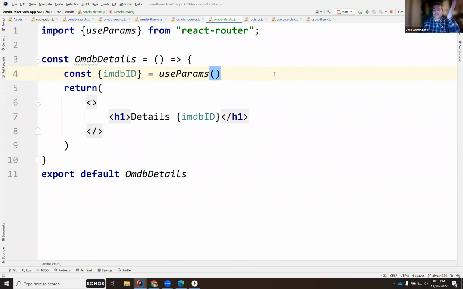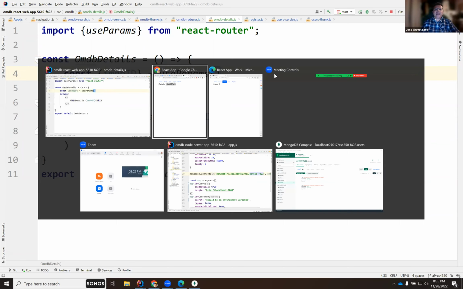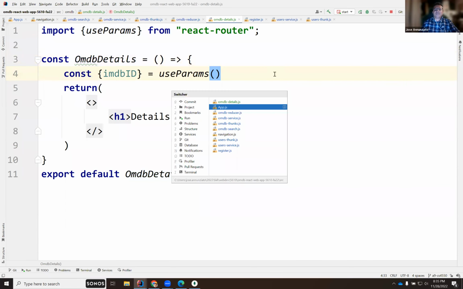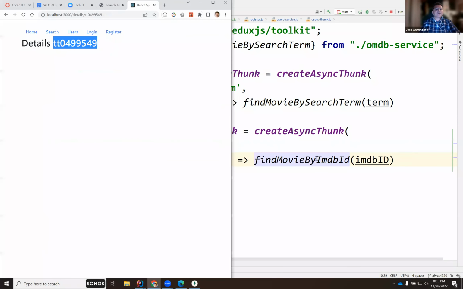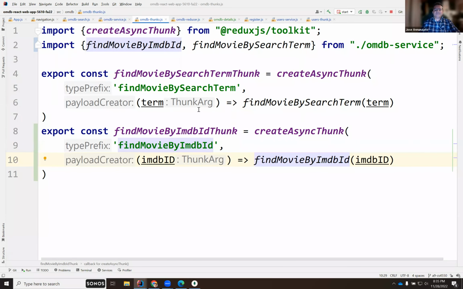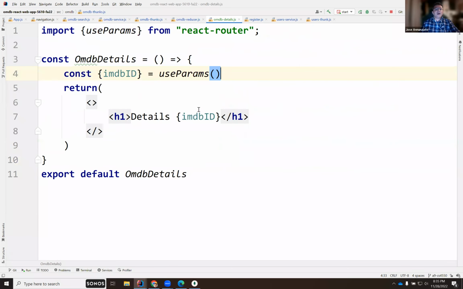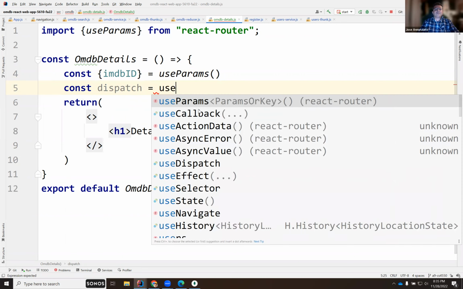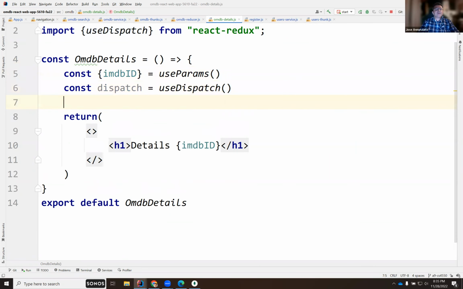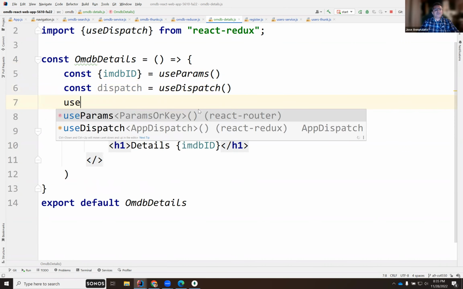Once we have the ID, we should be able to pass it to the thunk, right? Unload, right? So we should be able to pass it here to this thunk so that it can go out in the service, right? So let's do that. So unload, right? We're going to dispatch. So we're going to use dispatch. And so unload, which is the use effect.